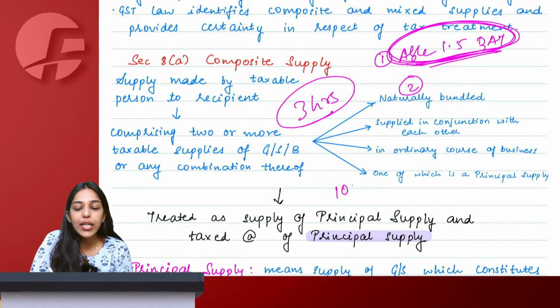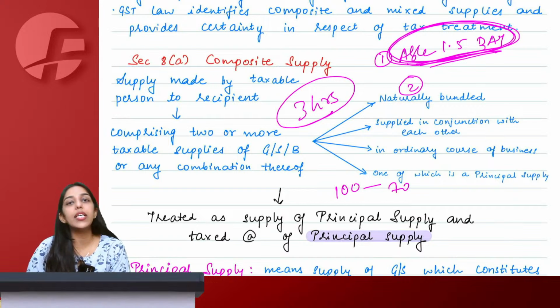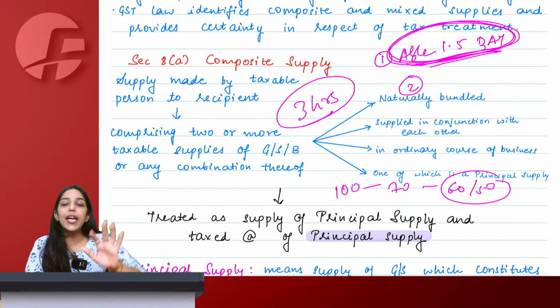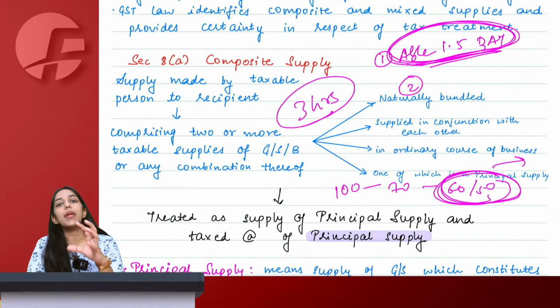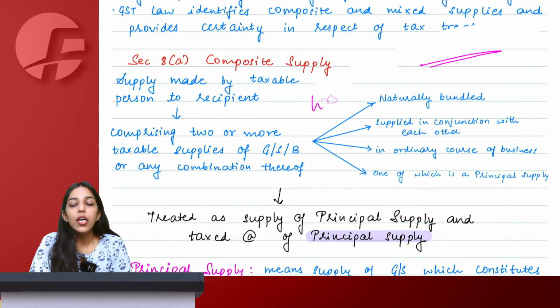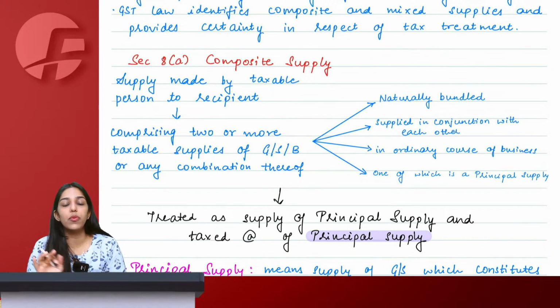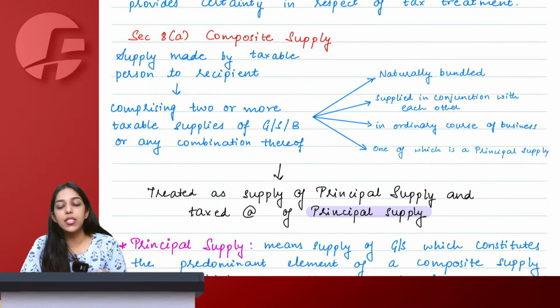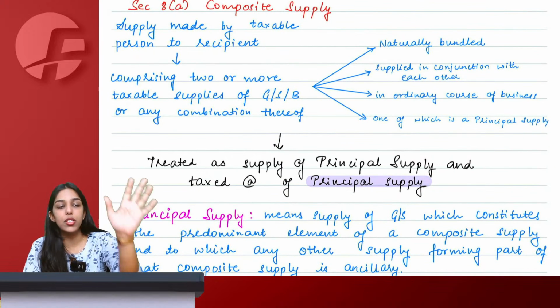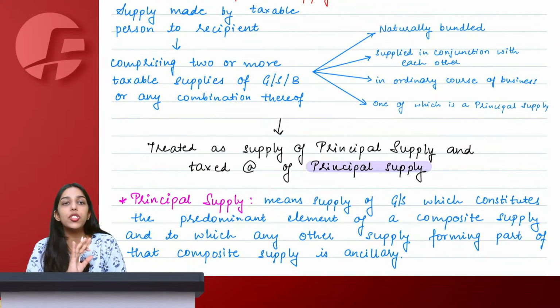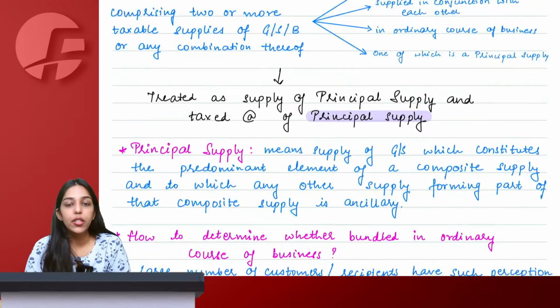Also, if you read 100 words, you remember only 70 out of it. While writing, you are able to give to the examiner only 60 or 50 out of it. Now, if you decide to study only 60, you will end up writing only 30 or 40 of what is required. So, it is always good to refer a balanced book which is not very big and not very small. Now, this was not related to my subject, but I wanted you to keep this in mind, because your second or third revision would be going on at this point of time. So, make sure you are very confident about whatever material you are using.